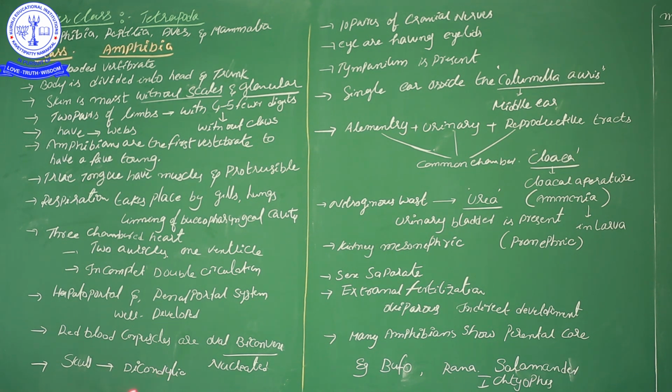And then the skull is dicondylic. Condyles I will explain at the time of the skeletal system, but here you should remember the skull is dicondylic. Di means 2. How many condyles are there? 2 condyles are there in the skull. I think in Pisces we discussed that the skull is monocondylic. Okay, I taught you that.